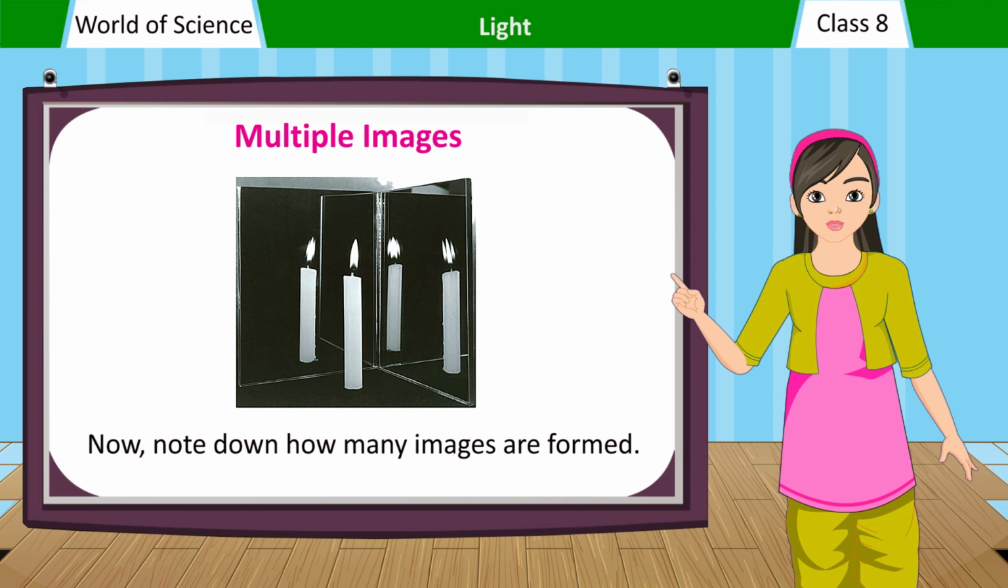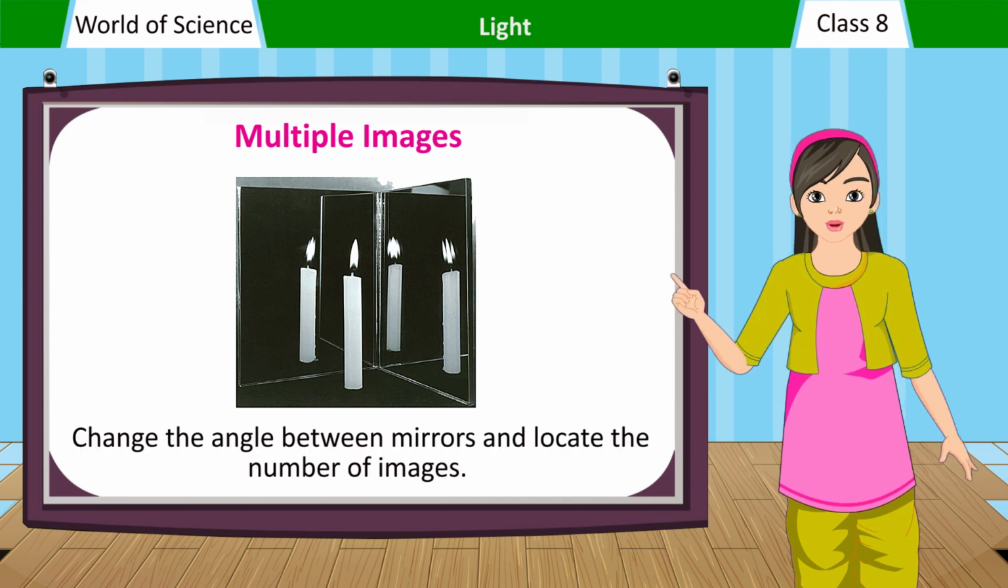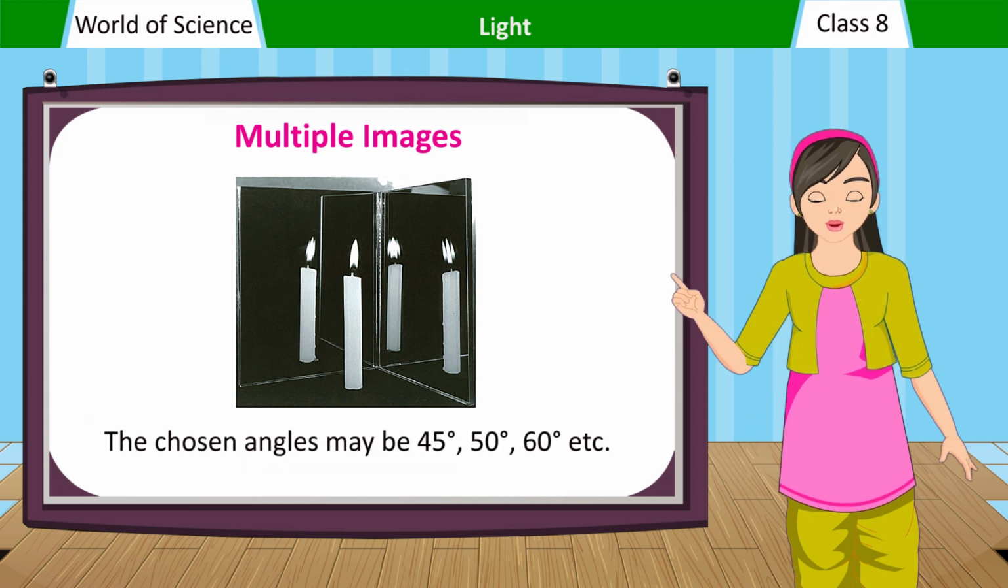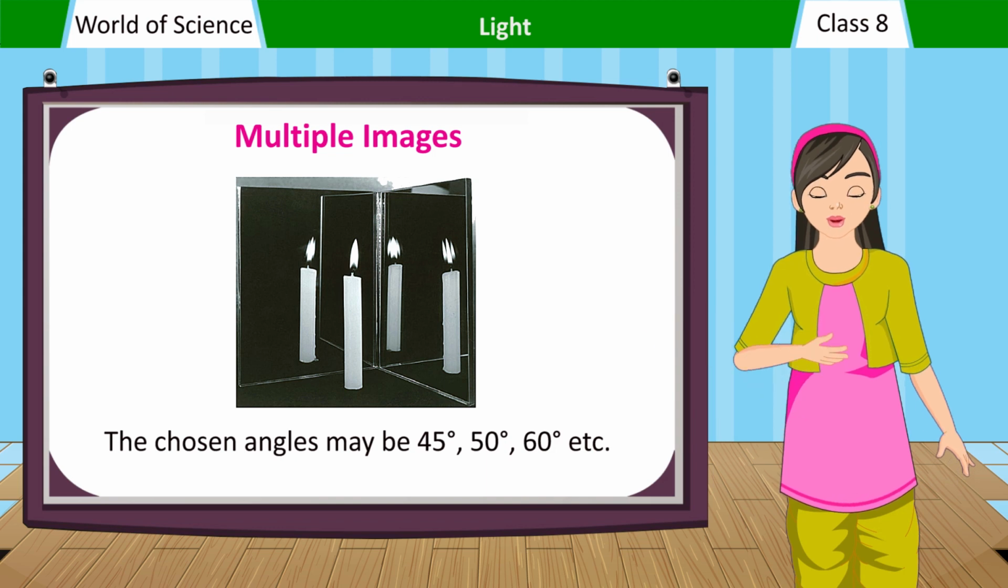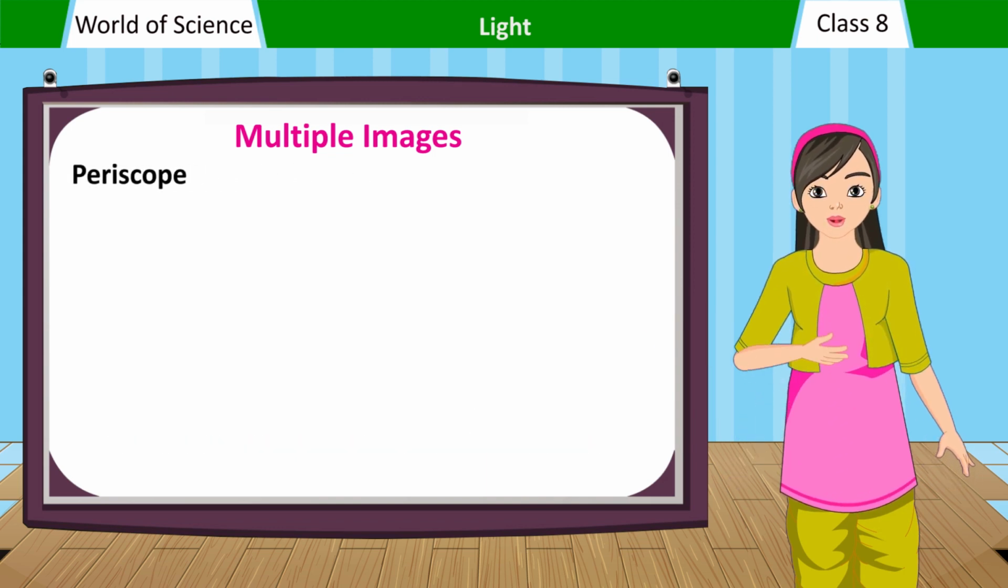Now, note down how many images are formed. Change the angle between mirrors and locate the number of images. The chosen angles may be 45 degree, 50 degree, 60 degree, etc. Periscope.